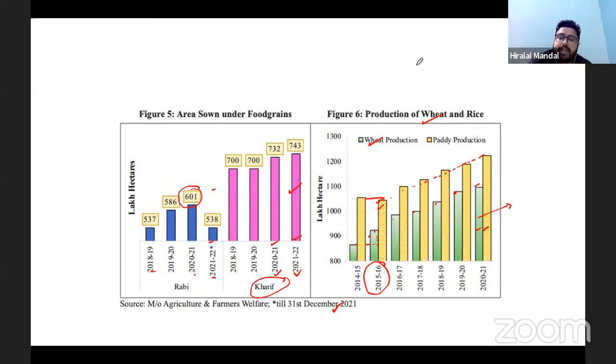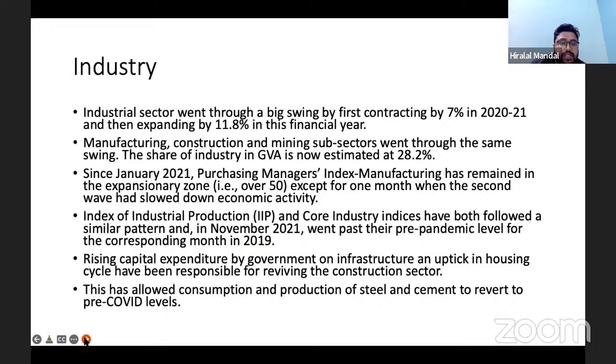And for that, you need to work on the irrigation facilities to ensure that there is a predictability in the agriculture sector. Got the point? This is what we have seen, the development with respect to agriculture sector. Now let us move on to look at the industry.